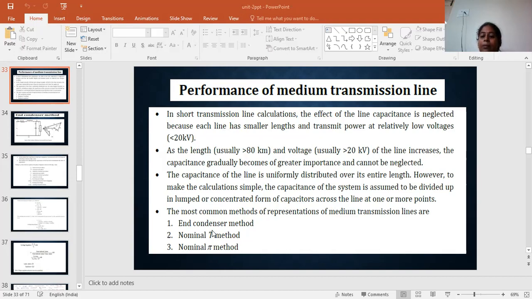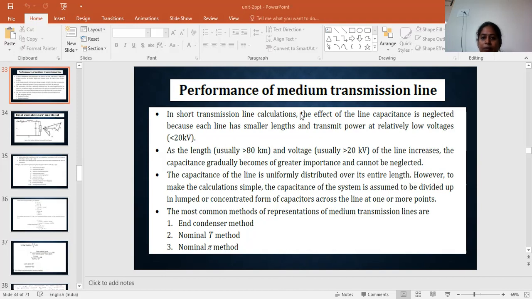The medium transmission lines can be calculated using three methods: the first is the end condenser method, the second is the nominal T method, and the third is the nominal pi method. In medium transmission lines, capacitance is present in the line. First one, the end condenser method.